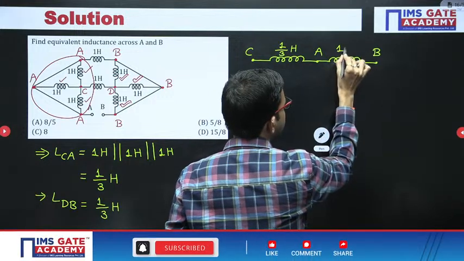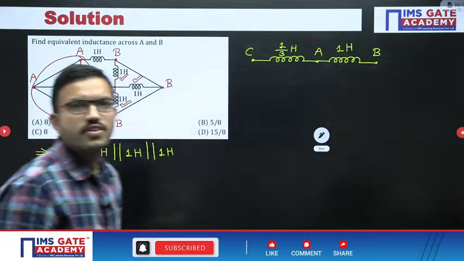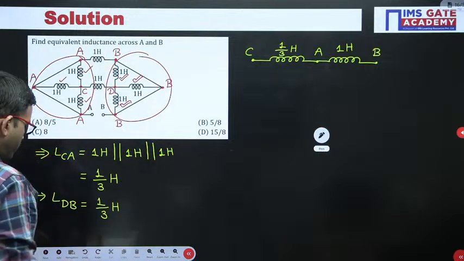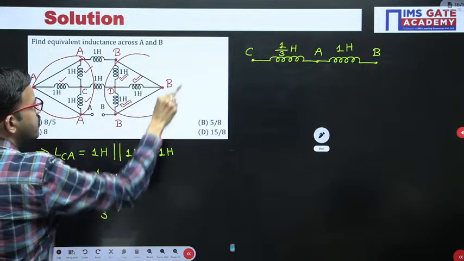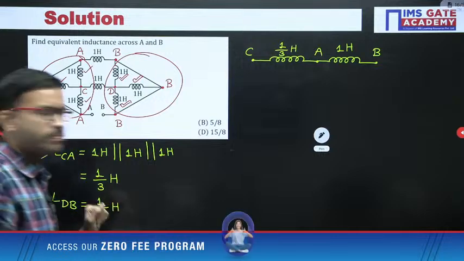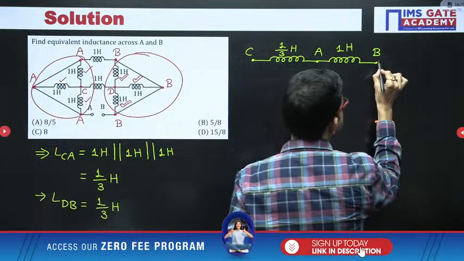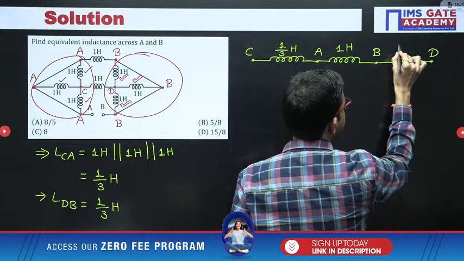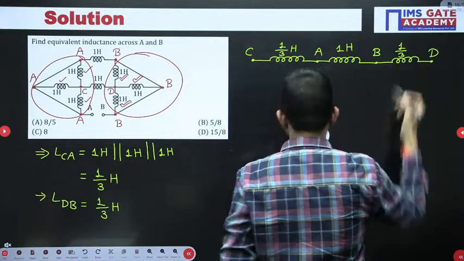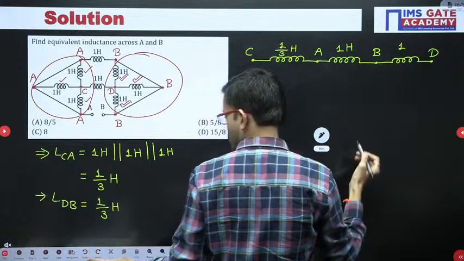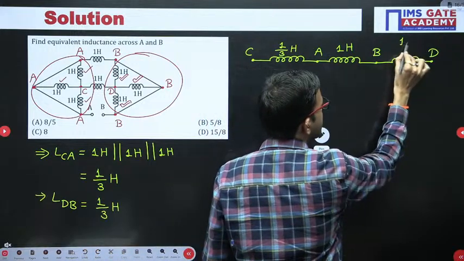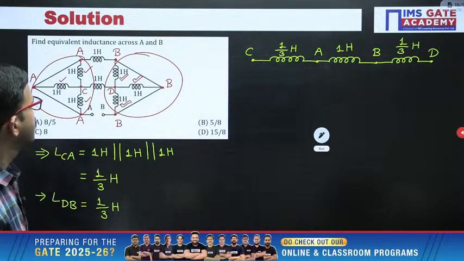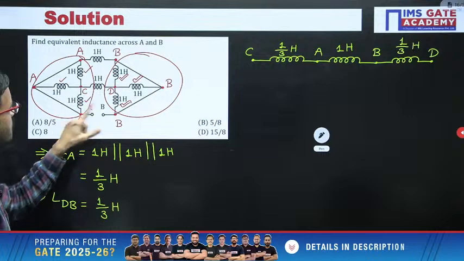Next, between B and D, after doing simplification, here we got once again 1 by 3 Henry.